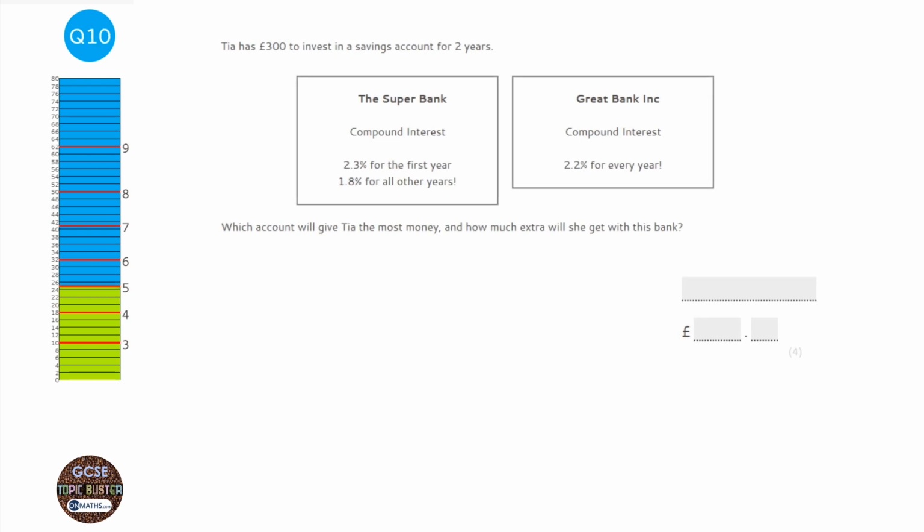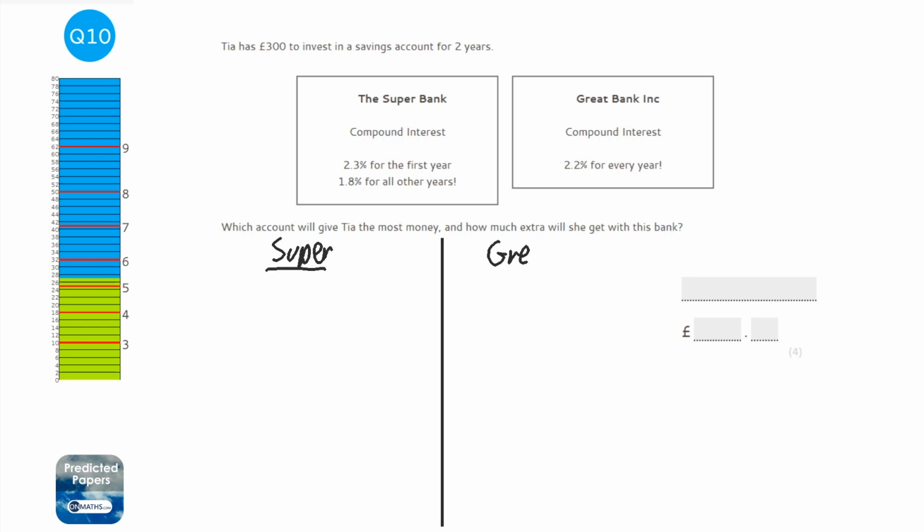In this question we're asked to compare two banks, and normally when I'm asked to compare something I just put a line down the middle of the working out and I put one of them on the left hand side and one of them on the right hand side. As long as it's identifiable which one is on the left and which one's on the right, you don't need to necessarily put the whole name down, but you can do. So I'm going to start with Super Bank. It says we have 2.3% for the first year and 1.8% for all other years, and we're doing this for 2 years at £300. So first of all I want to work out what the multiplier is.